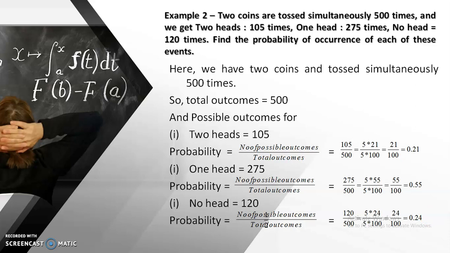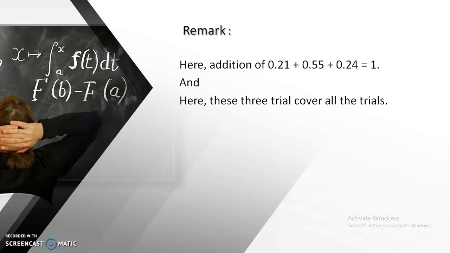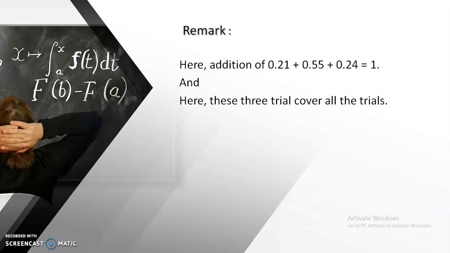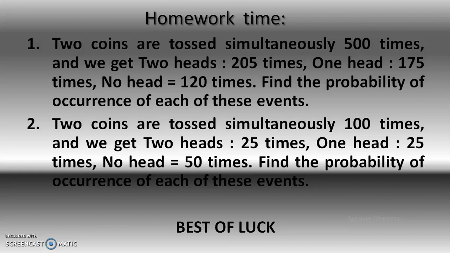Here example 2 is done. So remark, here addition of the three means 0.21, 0.55 and 0.24 equals 1. Means these 3 trials cover all the trials. Means we have no other option. Got it? So it's homework time.